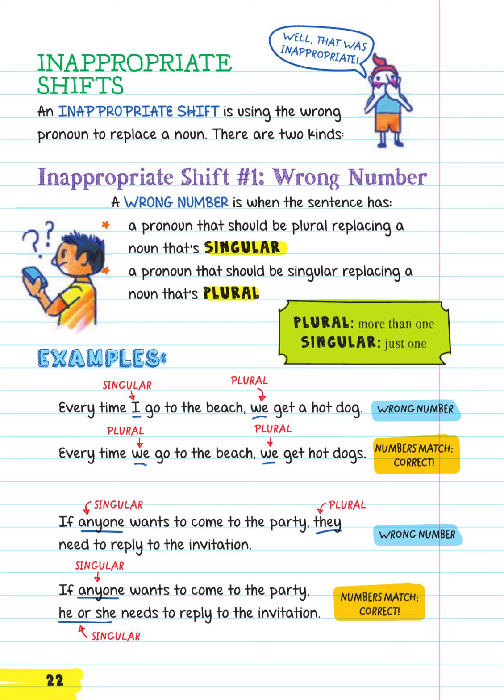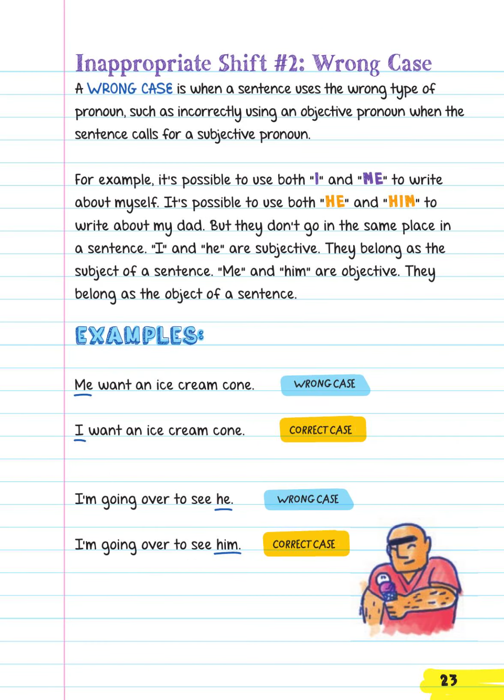Examples. Wrong number: Every time I go to the beach, we get a hot dog. I is singular, whereas we is plural. Numbers match, correct: Every time we go to the beach, we get hot dogs. Wrong number: If anyone wants to come to the party, they need to reply to the invitation. Anyone is singular, whereas they is plural. Numbers match, correct: If anyone wants to come to the party, he or she needs to reply to the invitation. Inappropriate shift number 2, wrong case.